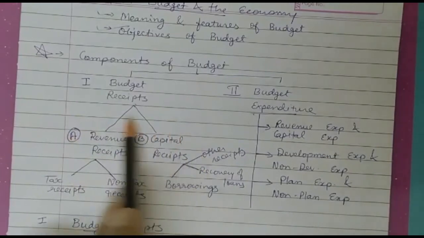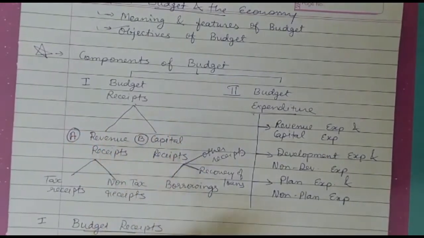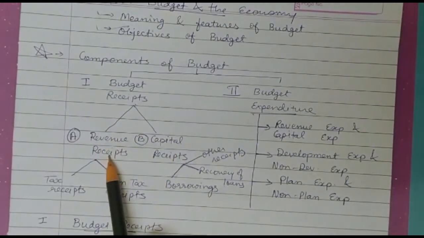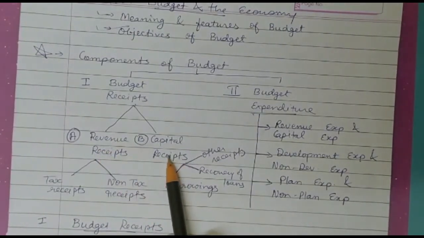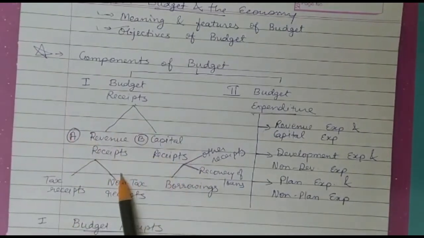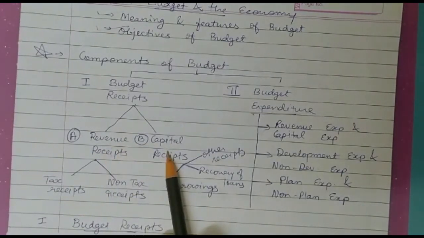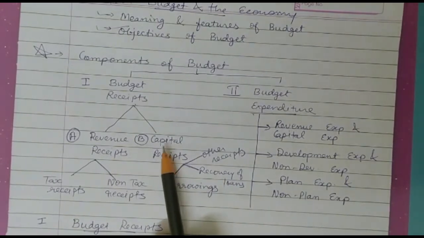Both are the receipts of the government, the estimated receipts of the government. Then what is the difference? Revenue receipts are those estimated receipts of the government which do not affect the assets and liabilities of the government. But capital receipts are those estimated receipts of the government which affect the assets and liabilities. This is the major difference. Both are receipts, but the receipts in revenue do not affect the assets and liabilities, and the receipts in capital receipts affect the assets and liabilities.